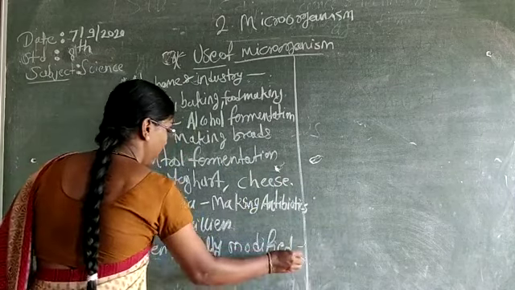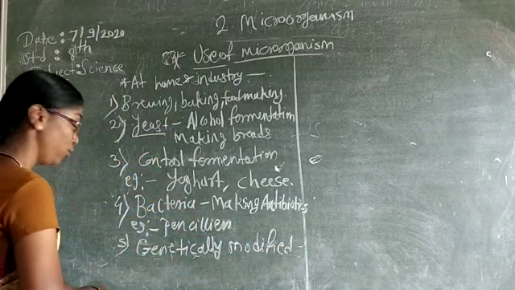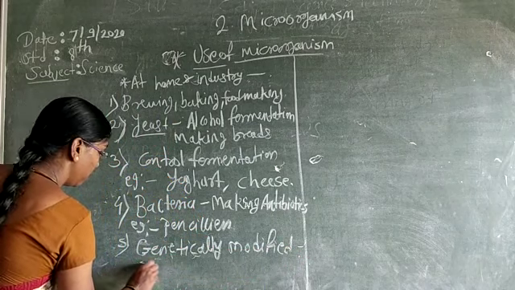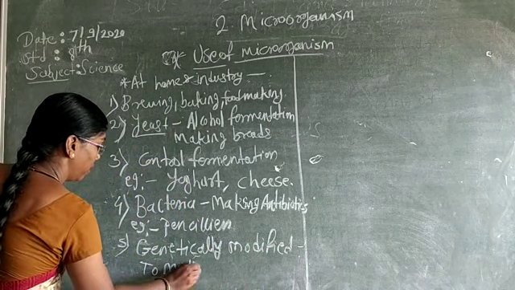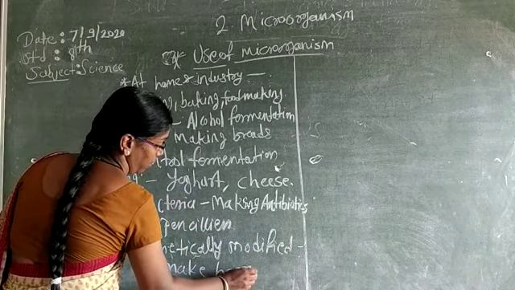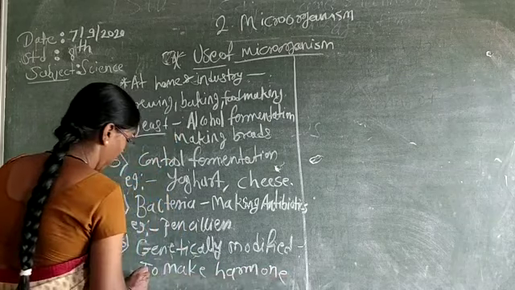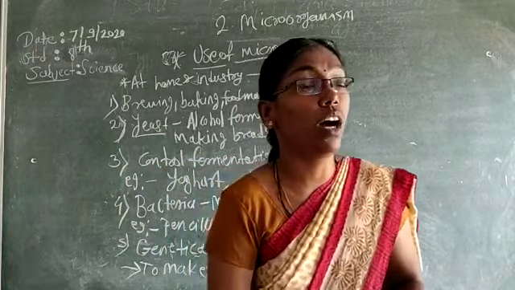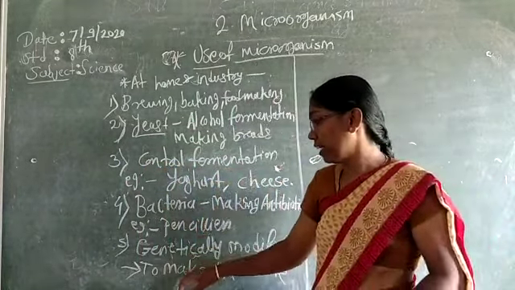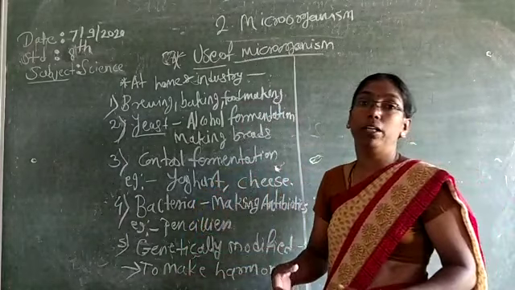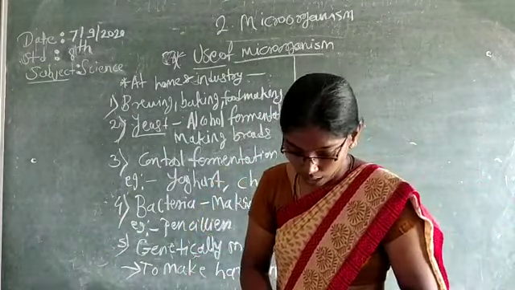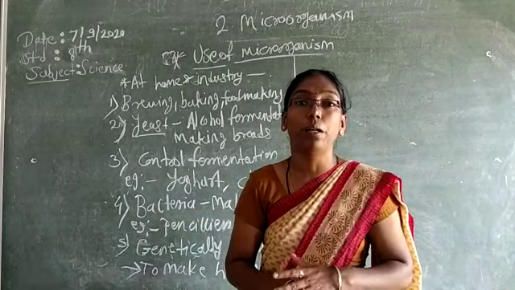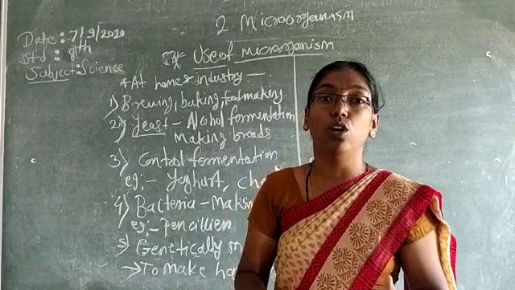Which are the genetically modified bacteria used for making hormones. Genetic is related to genes, related to hormones, so it makes these bacteria produce hormones, and they will be used to produce new young ones. It means the production of genetically modified foods. Genetically modified, you know, all types of genes.